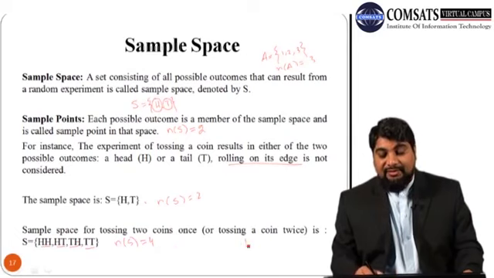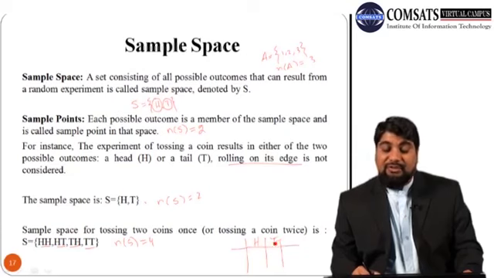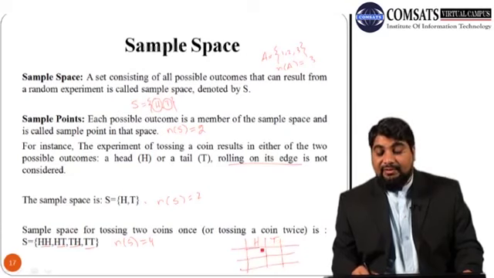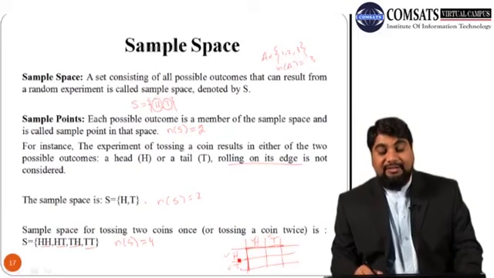In order to get the sample space in the case of 2 coins, write the possible outcomes of the first coin as the row headings, and the possible outcomes of the second coin as the column headings.